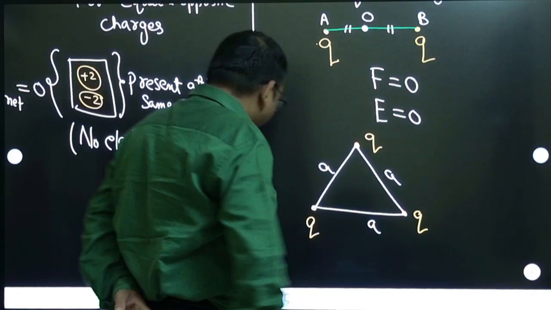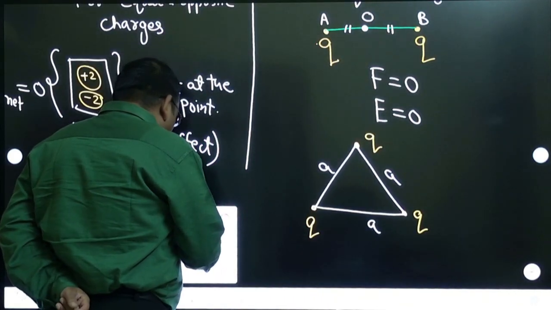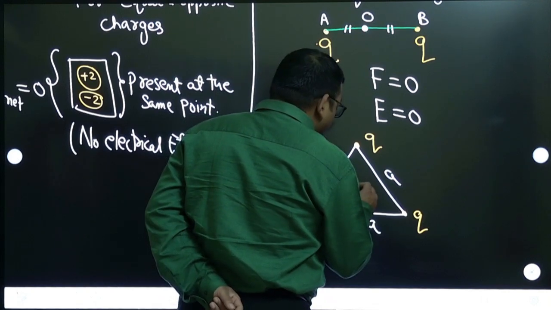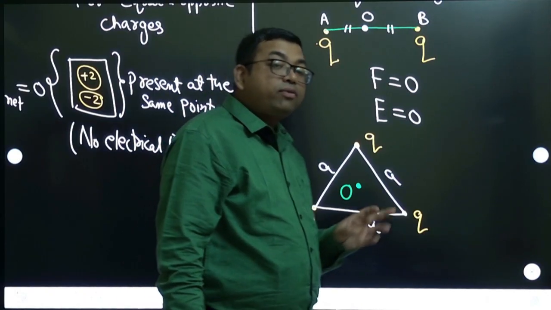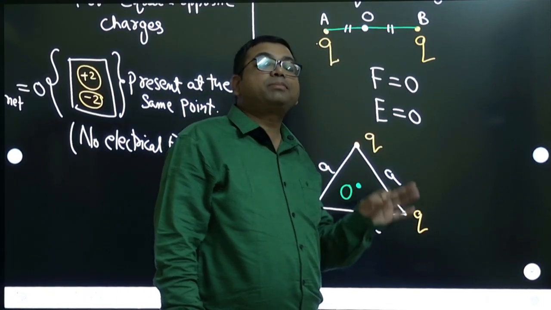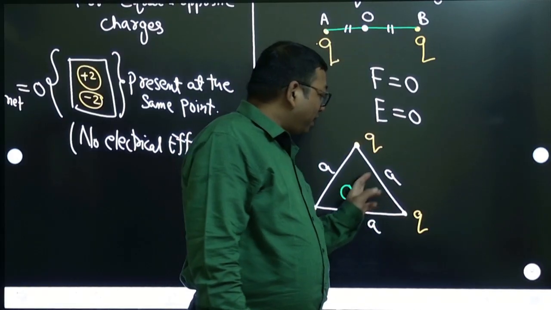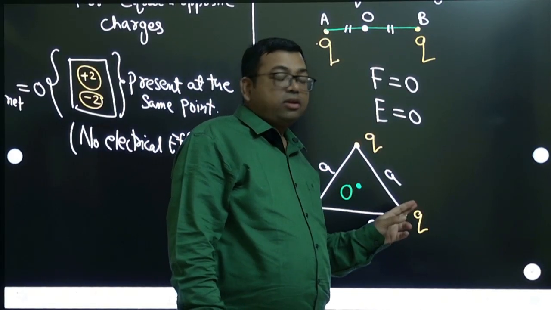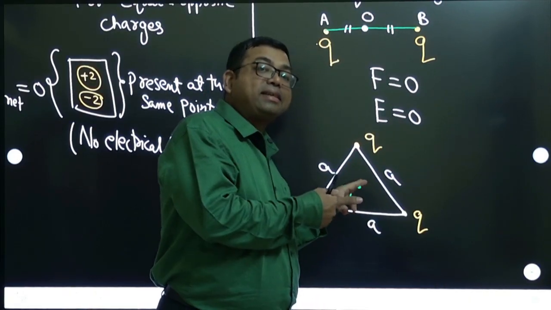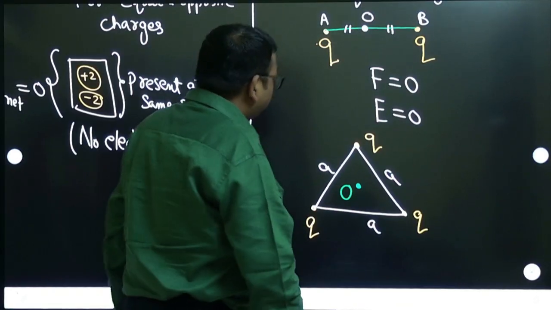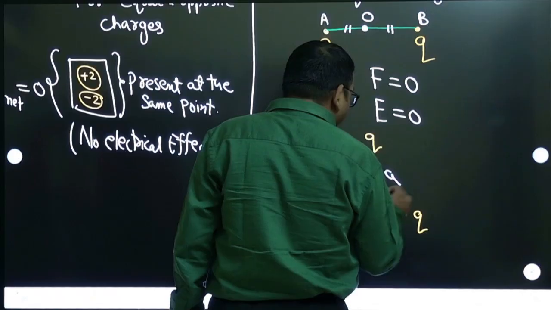Centroid, right? Let us take the centroid as O. At this centroid, if you keep any charge, it will experience zero force, and there is no field here. So this is the point where all the effects are getting cancelled. Here the force will be zero.